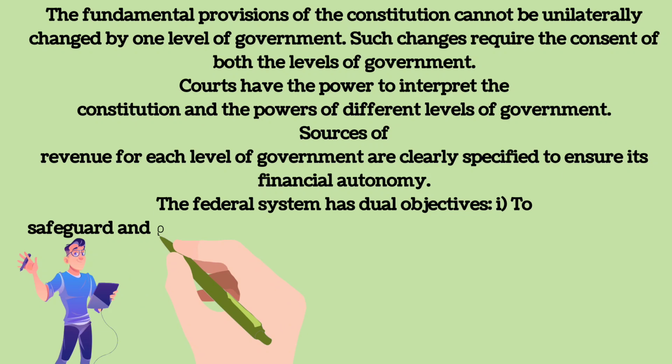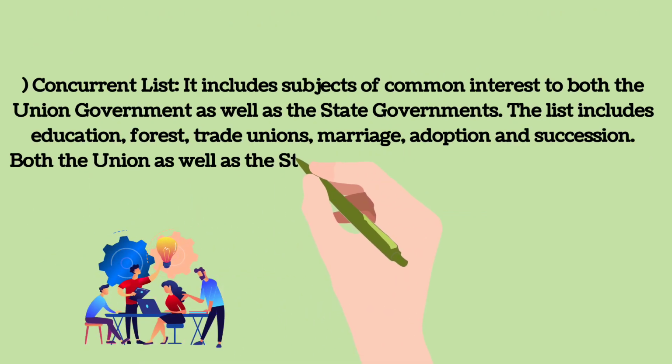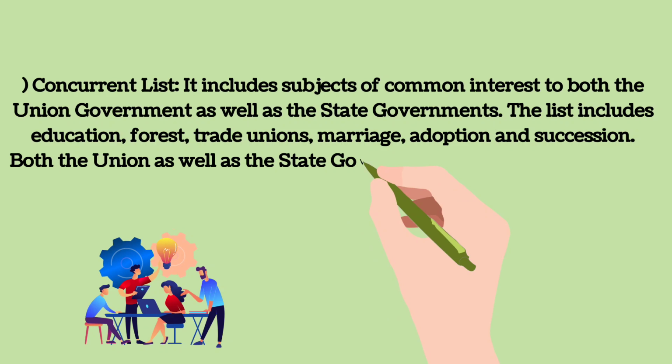3. Concurrent list. It includes subjects of common interest to both the union government as well as the state governments. The list includes education, forest, trade unions, marriage, adoption and succession. Both the union as well as the state governments can make laws on the subjects mentioned in this list. If their laws conflict with each other, the law made by the union government will prevail.